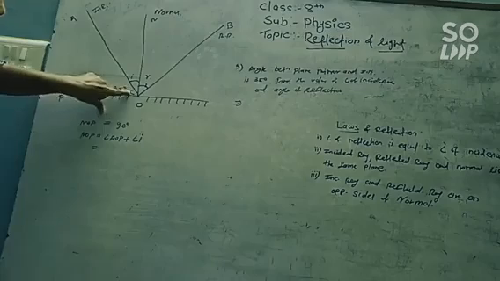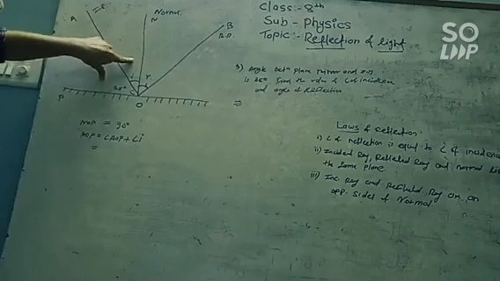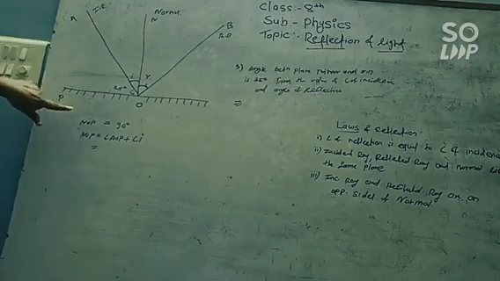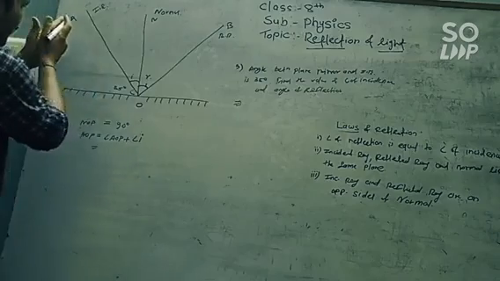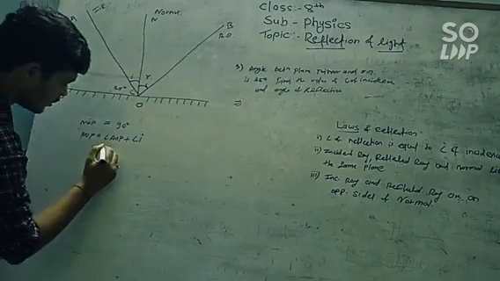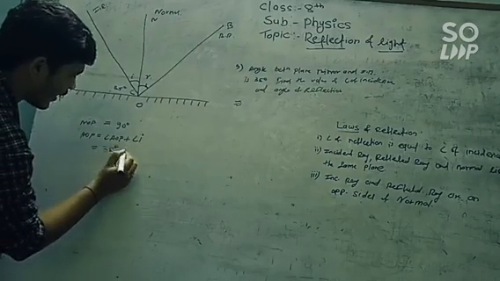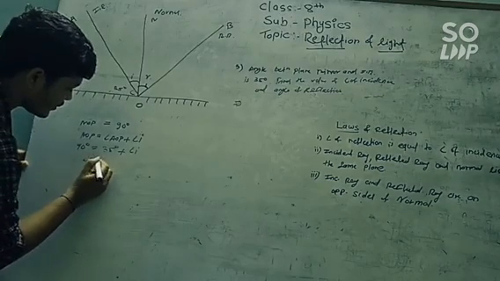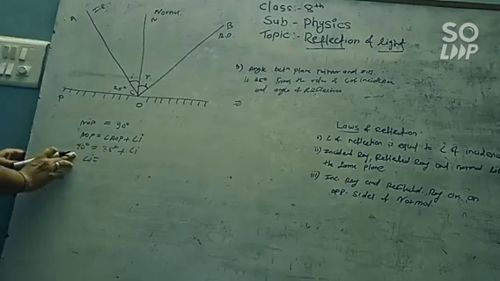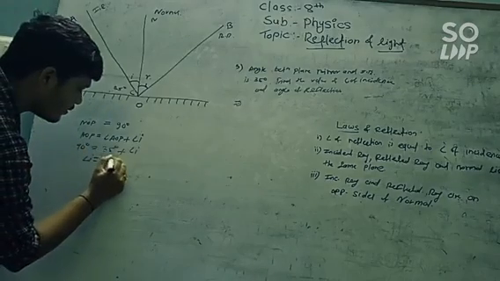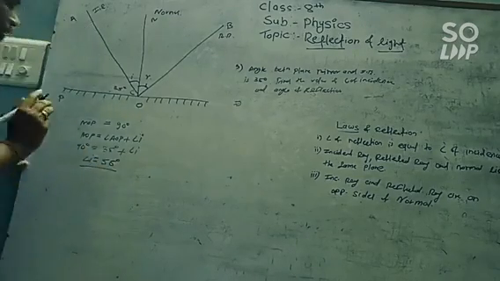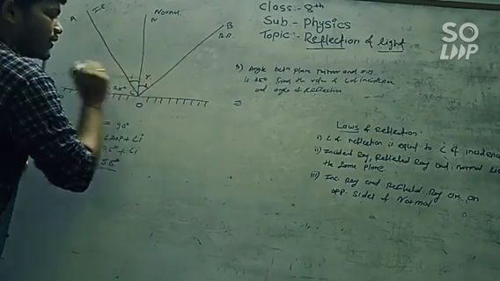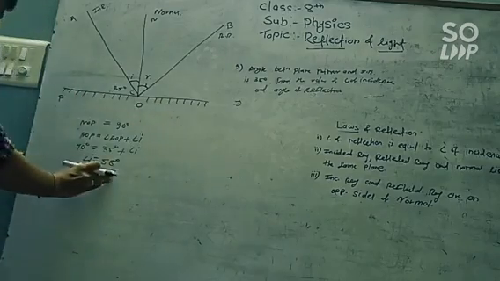This angle and this angle combined form this big 90 degree angle. We have been given the angle AOP, which is 35 degrees, so the angle of incidence is 90 degrees minus 35 degrees, which is 55 degrees. So the angle of incidence is 55 degrees.